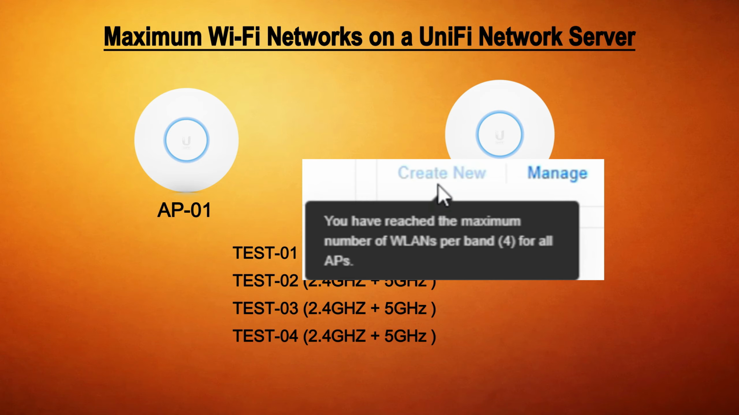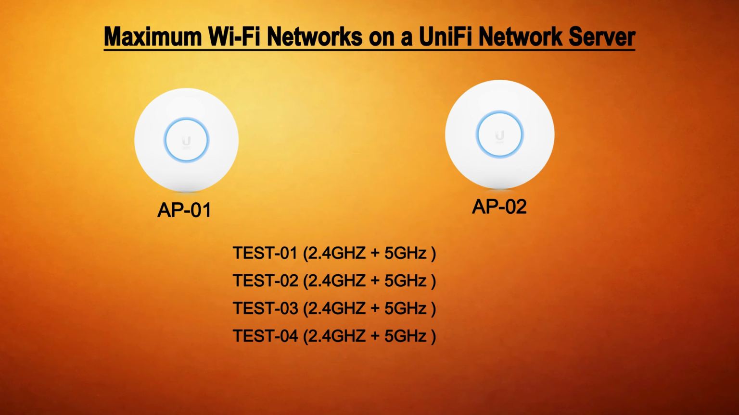At first, this message may look confusing. It may seem like we cannot create any more Wi-Fi networks. But actually, that is not completely true. The real reason is that both access points have already reached their maximum number of broadcast Wi-Fi networks. Since we assigned all 4 dual-band networks to both AP1 and AP2, each access point is already using its maximum supported Wi-Fi networks. That is why the UniFi network server stops us from creating additional Wi-Fi networks. Now the question is, how can we solve this problem?